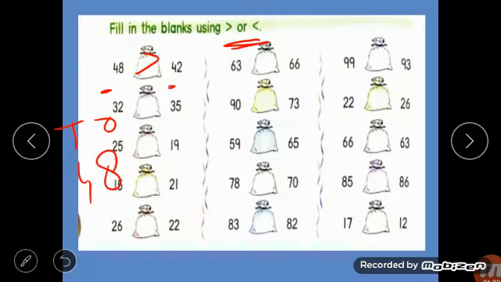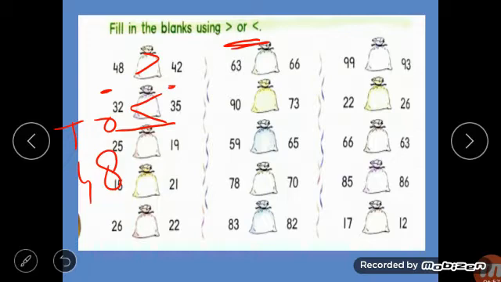Now look at another number. Again 3 is the same. Tens place is the same. So you have to compare the numbers 2 and 5. So 2 is bigger or 5? 5 is bigger. So what will the fish do? That fish will open the mouth on the 35 number. So you will read it as 32 is less than 35. How to read? 32 is less than 35.